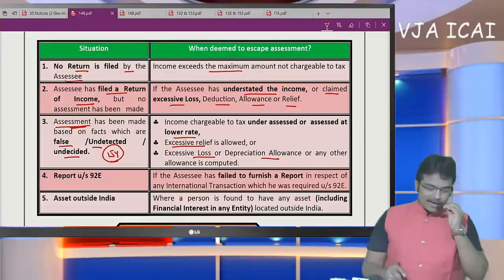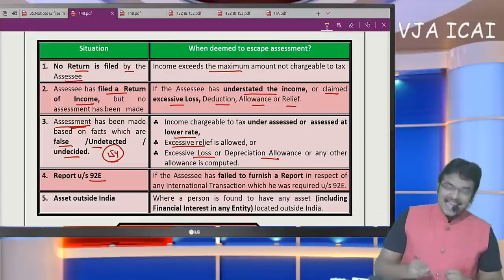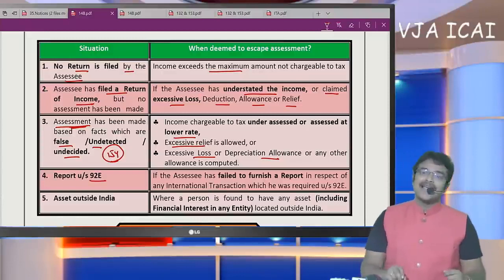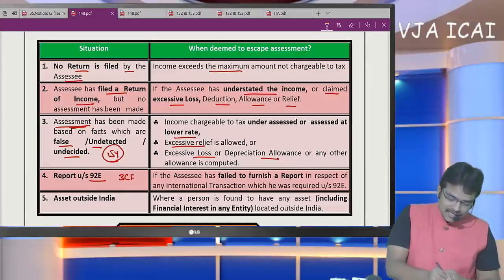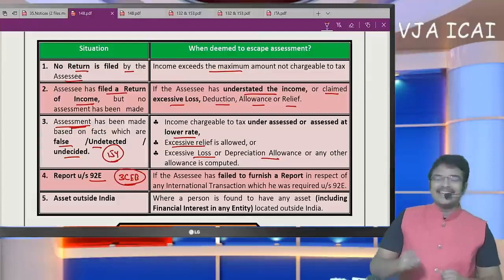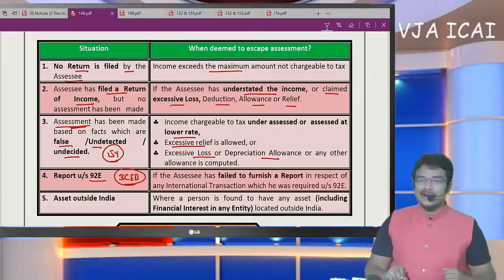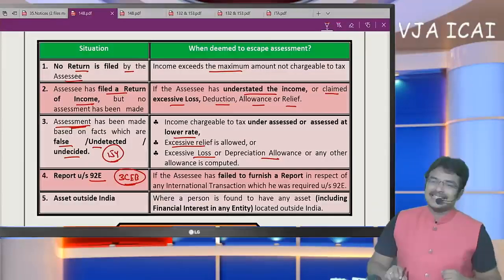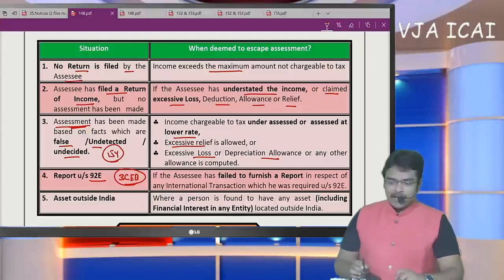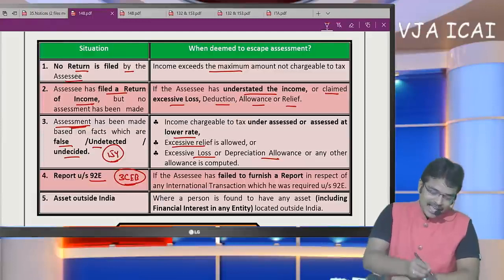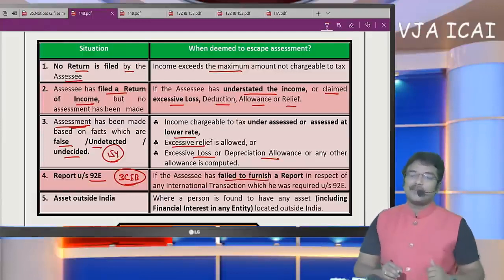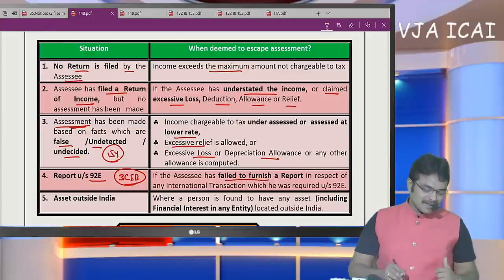Now coming to point number 4, if SSE has international transactions, a report from a chartered accountant must be obtained in Form 3CEB. In this form, they need to obtain a report from a chartered accountant that the arm's length price of the transaction has been correctly computed. But if they do not submit that report under section 92E, if SSE fails to submit the report, this is also called income escaping.